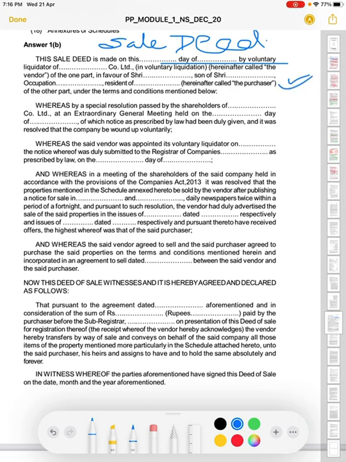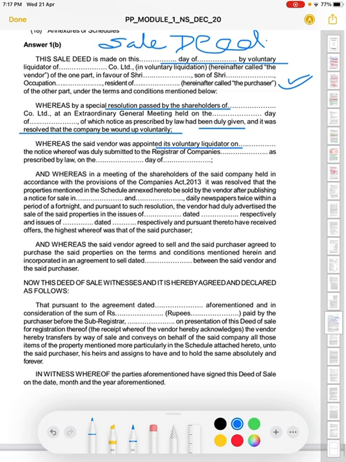Now we elaborate in detail. Whereas a special resolution was passed by the shareholders of the company in an extraordinary general meeting held on this day, of which notice as prescribed by law has been duly given, it was resolved that the company be wound up voluntarily. Company voluntarily wound up हो रही है. Now whereas the said vendor was appointed as voluntary liquidator, means voluntary liquidator appoint कर लिया, the notice whereof was duly submitted to the ROC. Notice has also been submitted to the ROC as prescribed by law, means देना पड़ता है.